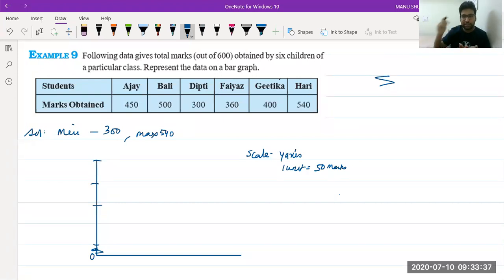Ashmit is saying, please repeat once again. I'm doing it. One second. So the thing is, if you take a scale of 50 and you start with 0, 50, 100, 150, 200, 250, these values are not used, because the minimum value is 300. So what I can do is remove this much unused space by pushing, so that the values which are used are in front of us. So we have to make a kink in this place to show that there are values in this kink. That is why I have made this kink.